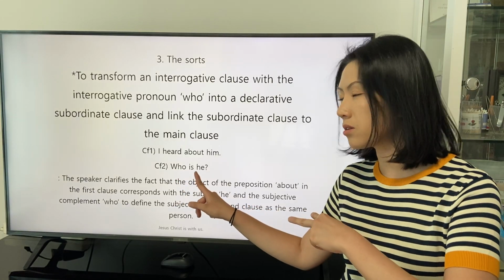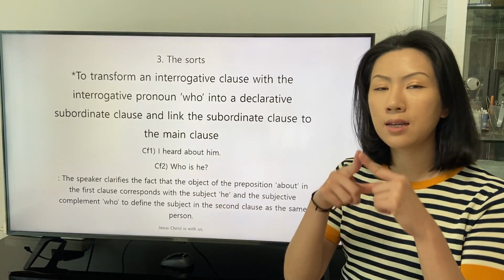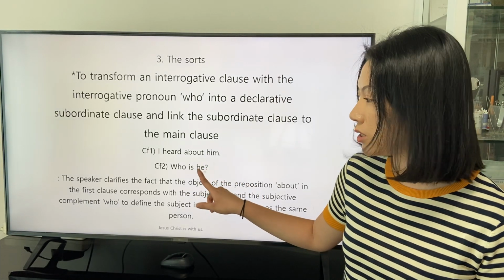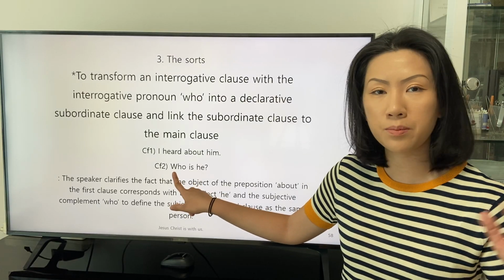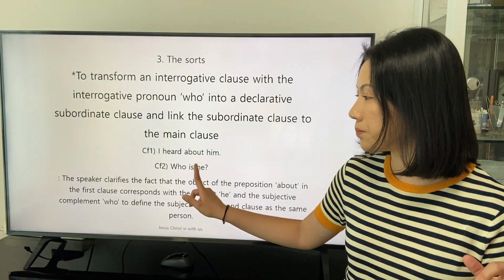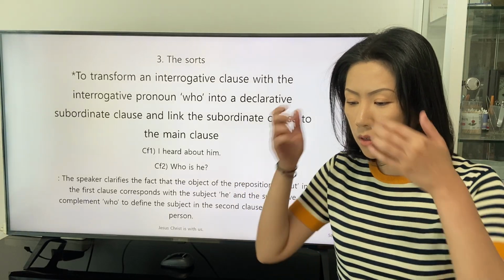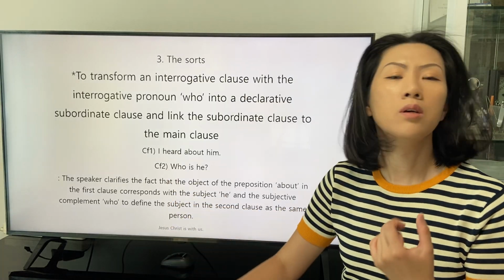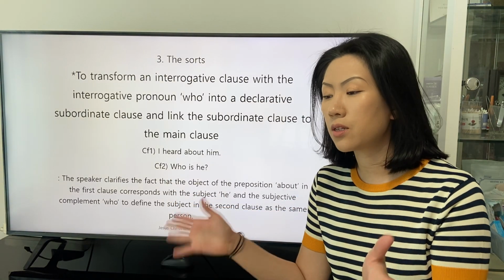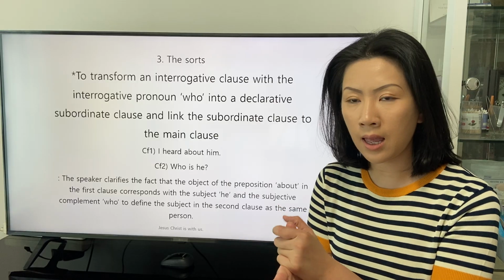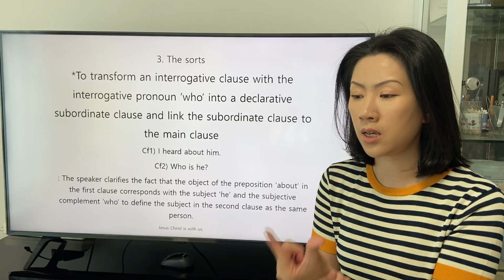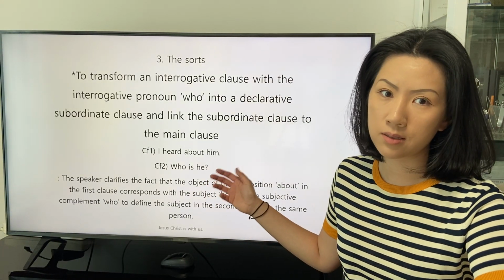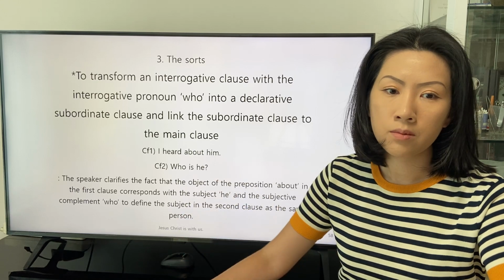And in the second clause, the pronoun who is defined as the subject he. Actually, the subject is defined by the subjective complement who, but we can say that the subject he and the subjective complement who indicate the same person, and the speaker has the inquisitive intent to know about the subject in this second interrogative clause.